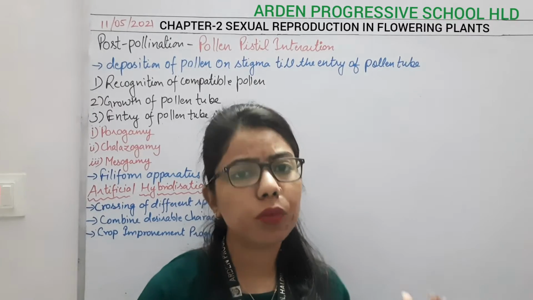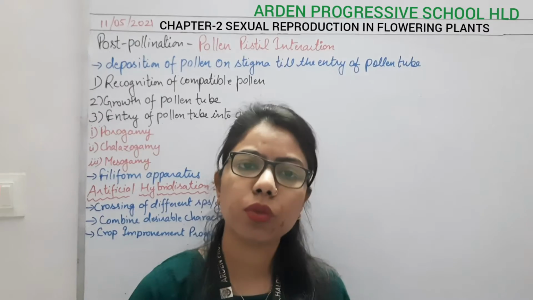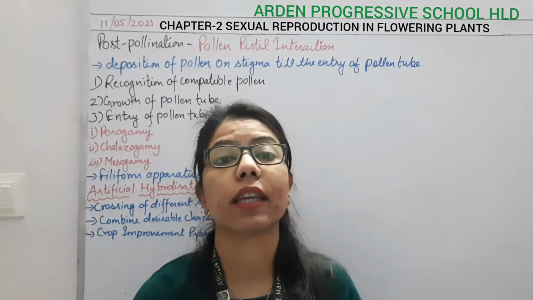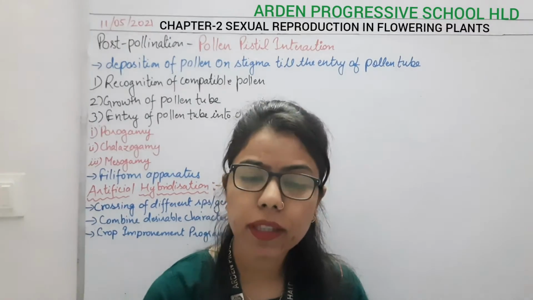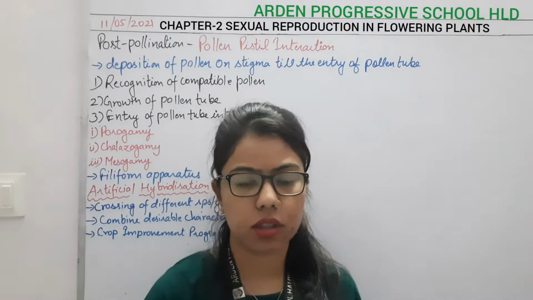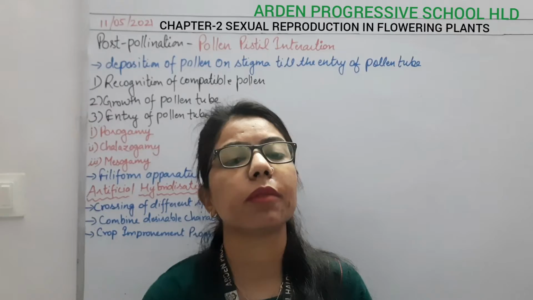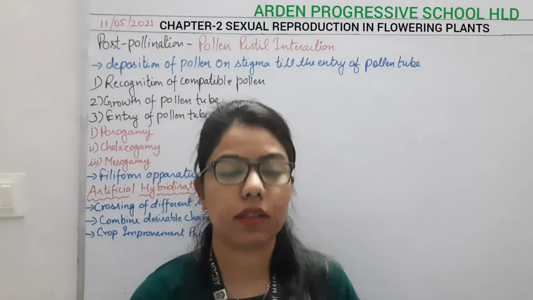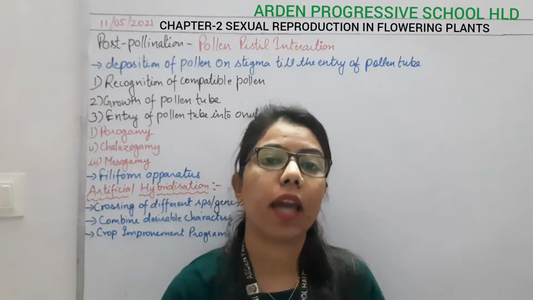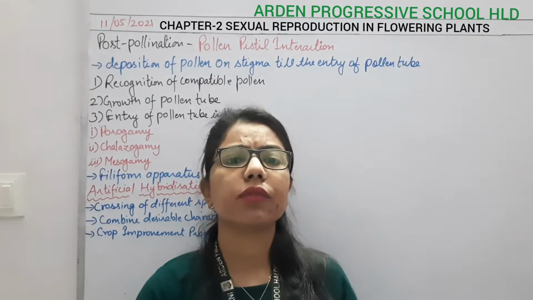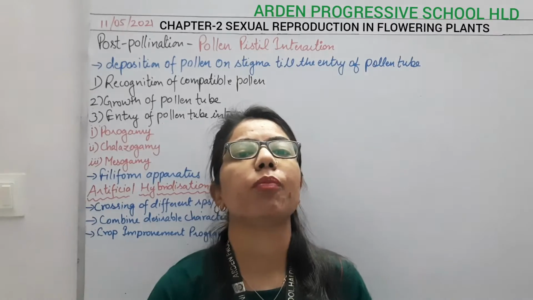After that, the requirement is that these gametes should move towards the female part. The male gamete should move towards the female part, because plants are non-motile, they cannot move by themselves. So the gamete forming in the male reproductive structure, the pollen grain, should move towards the stigma of the flower. This is known as transfer of gametes, and it takes place with the help of pollination.